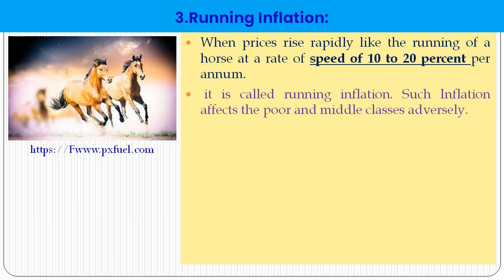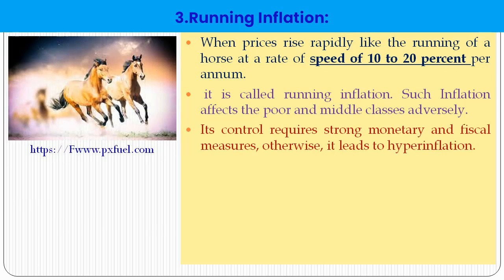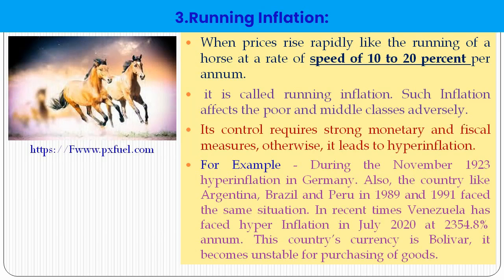In a country like Pakistan, where goods prices increase 10 to 20% per annum, there is running inflation. Such inflation affects the poor and middle class adversely, and its control requires strong monetary and fiscal measures, otherwise it leads to hyperinflation.